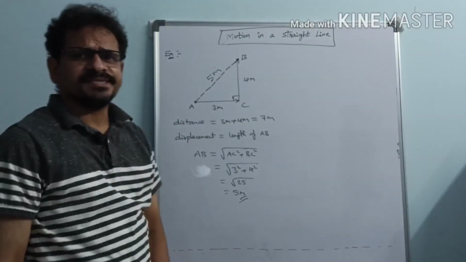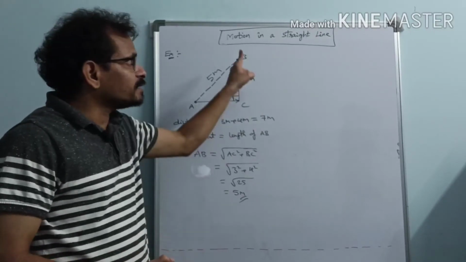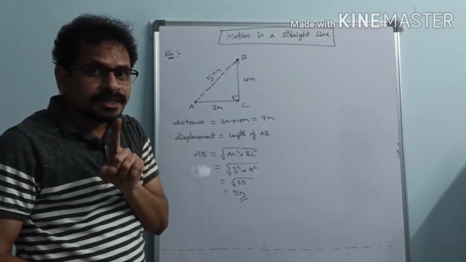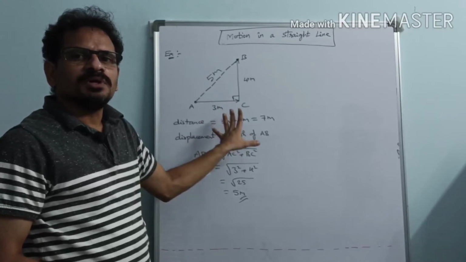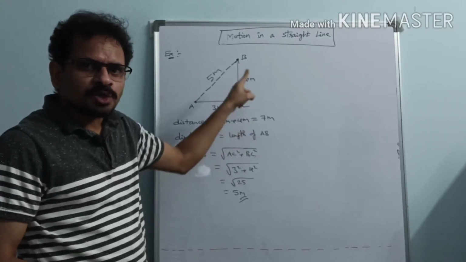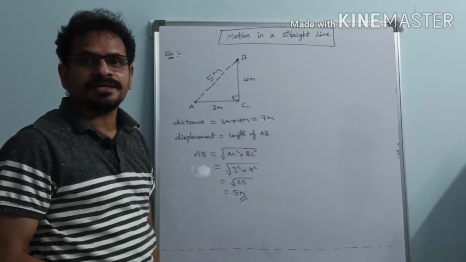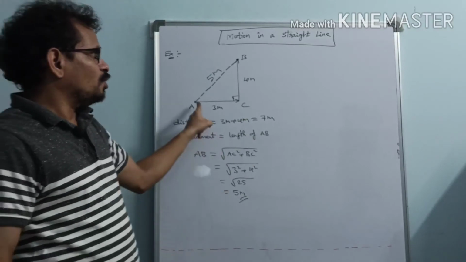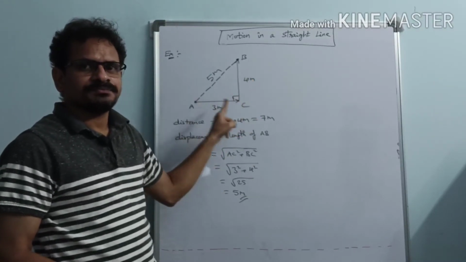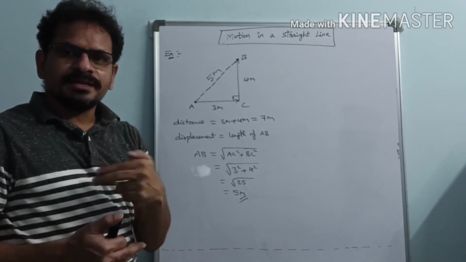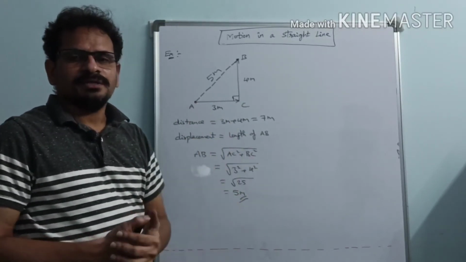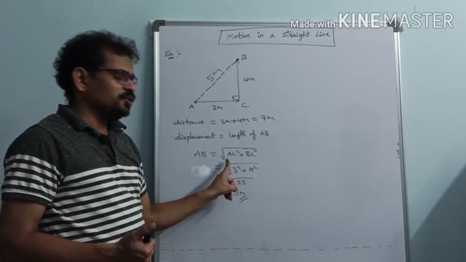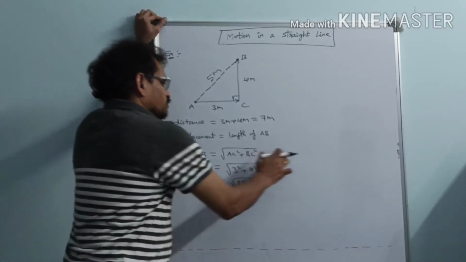And my question is, what is our chapter here? Motion in a straight line. Motion in a single straight line. So this problem actually, is this related to our topic here? Is this motion in a single straight line? No. It is a motion in a plane actually. But to differentiate distance and displacement, we have taken this example here. One more point I want to bring to your notice here. To find the displacement, we have used Pythagoras theorem.